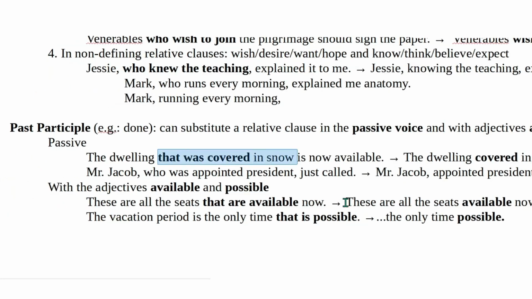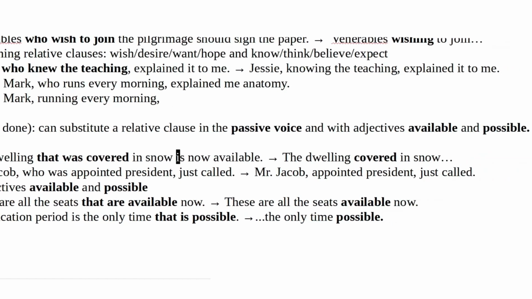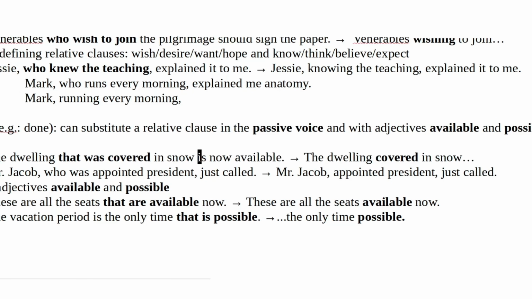So it's a passive, right? You see? The relative pronoun is here. So you can just remove it, reduce it to the dwelling covered in snow. You see? So this single word is like a reduced relative clause.